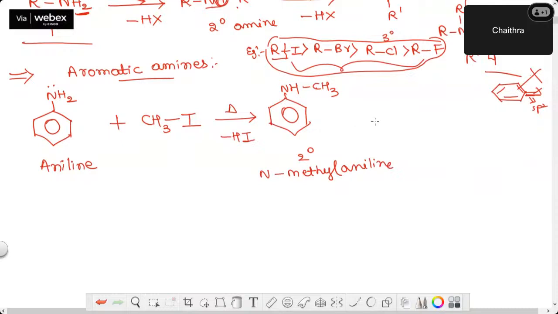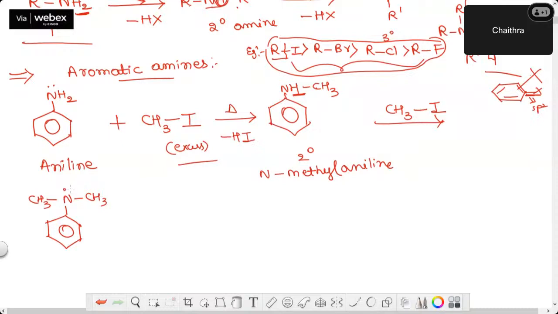Now the reaction will again continue if I take excess of alkyl halide. Now again on the arrow mark I will write CH3I. Can you write the next reaction? Continue it. Now the replaceable hydrogen is there right here. So what will happen? Remove that, attach CH3 here.